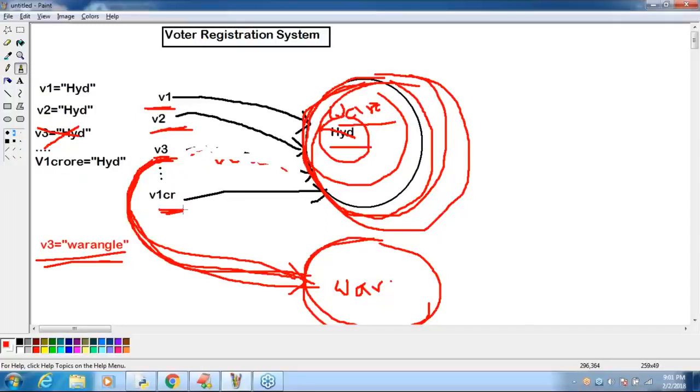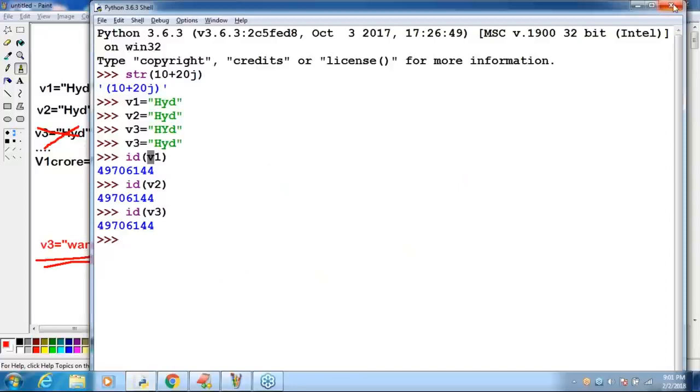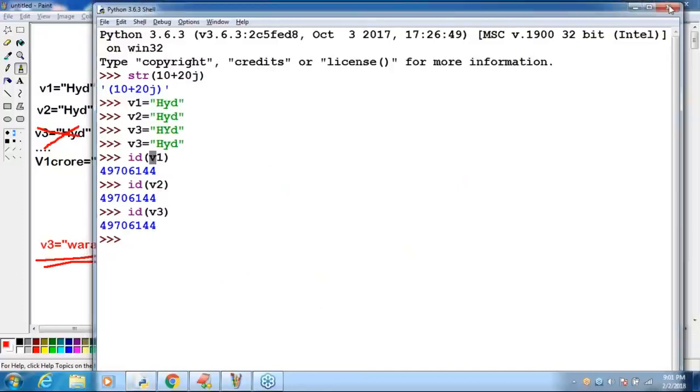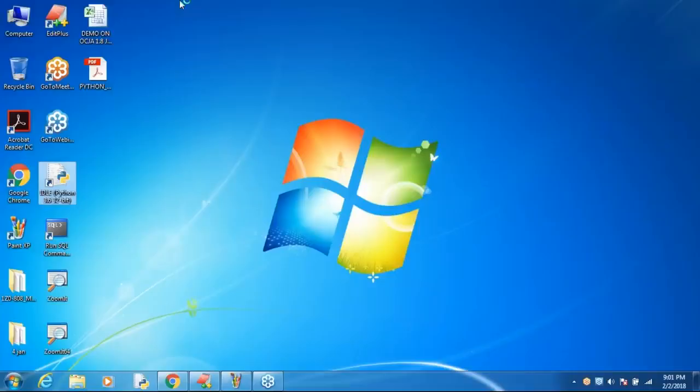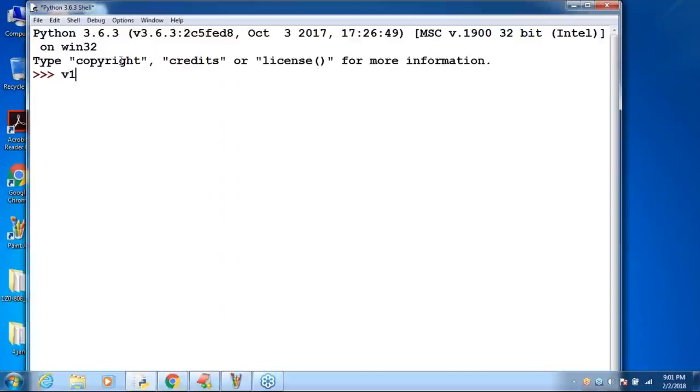Remember that. So the same example I want to execute for you, taking a bit of special care. Let me start freshly. Observe very carefully: v1 is equal to HYD. Let me take all lowercase letters, it is easy for typing.